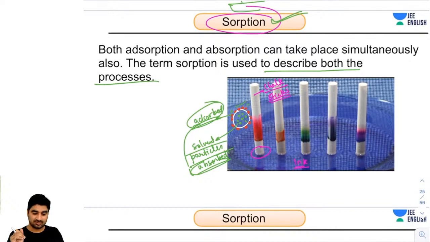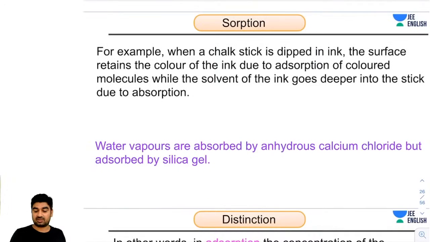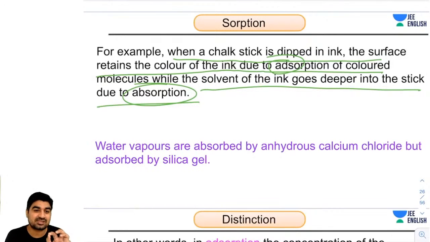Okay. So, guys, when both adsorption and absorption take place simultaneously, the term sorption is used. So what is sorption? It is the phenomenon when adsorption as well as absorption both take place simultaneously. Okay, so now let's move on. For example, you can read it: when a chalk stick is dipped in ink, the surface retains the color of the ink due to adsorption, while the solvent of the ink goes deeper into the stick due to absorption. Because it is moving inside the bulk, it is called absorption.